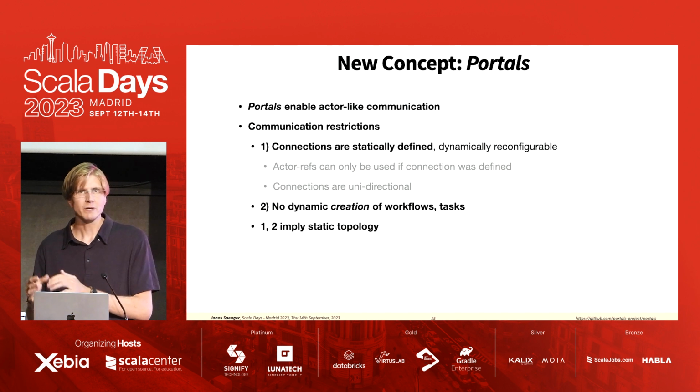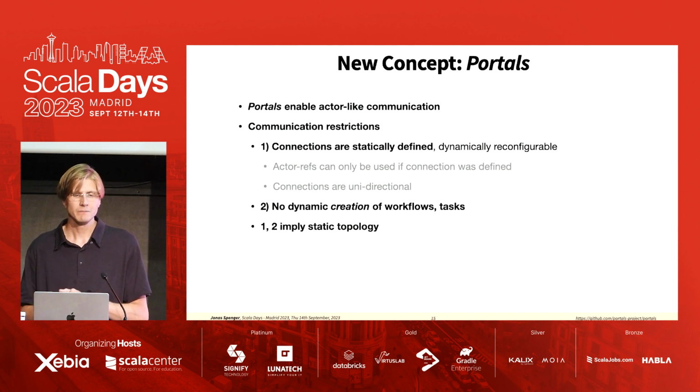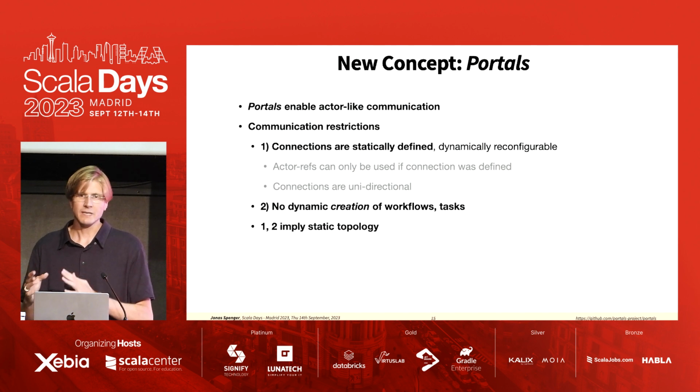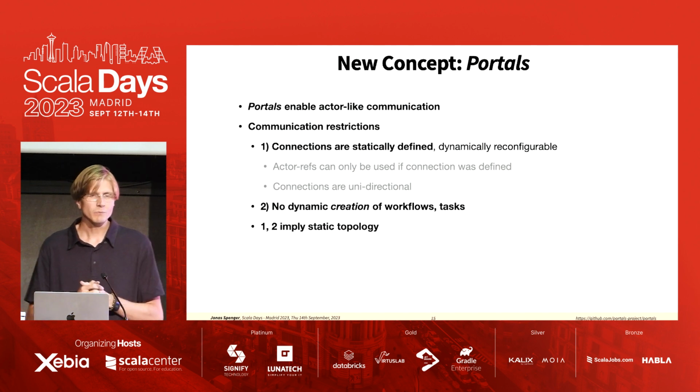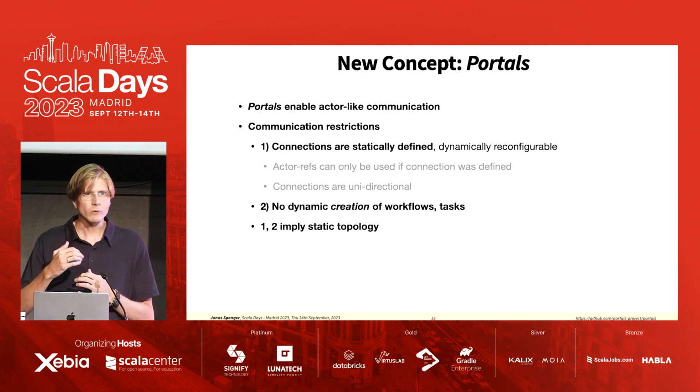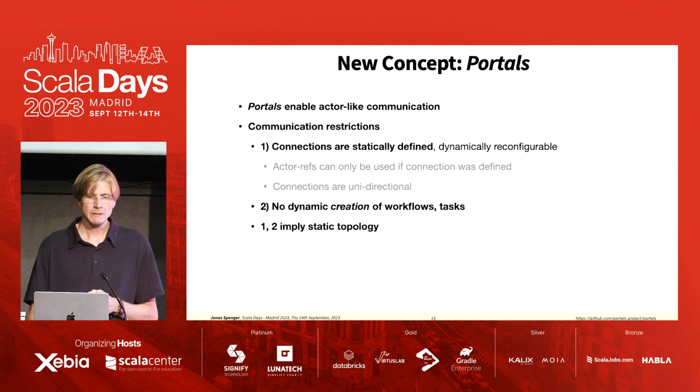That's the second big distinction to actors. And with these first two, we have a nice property that our topology is static. And because it's static, we'll be able to use many well-known techniques from these streaming systems in order to enforce exactly once processing.